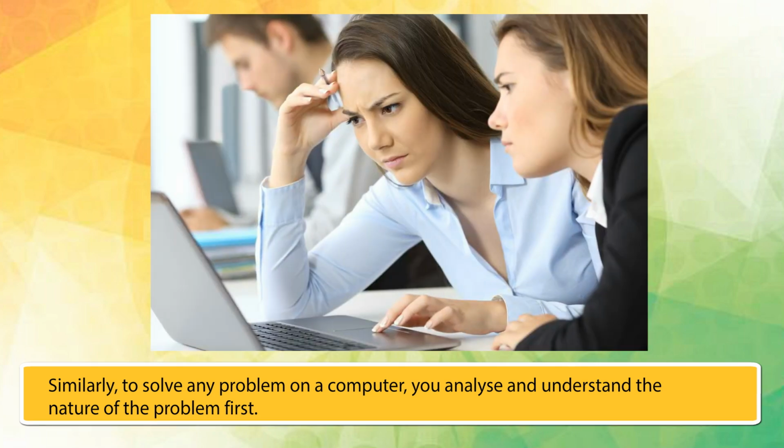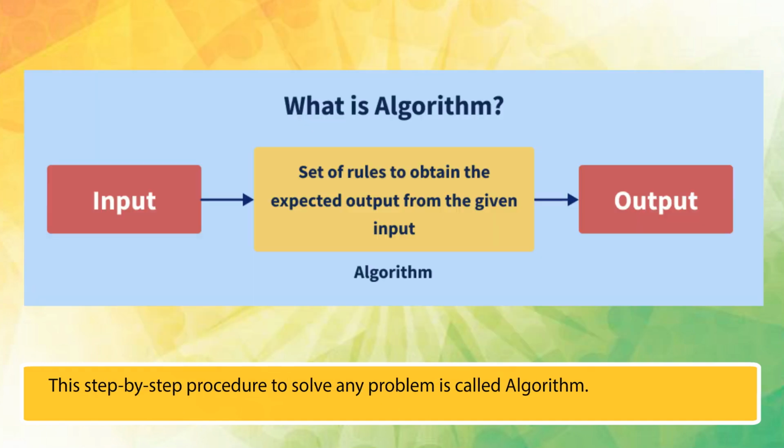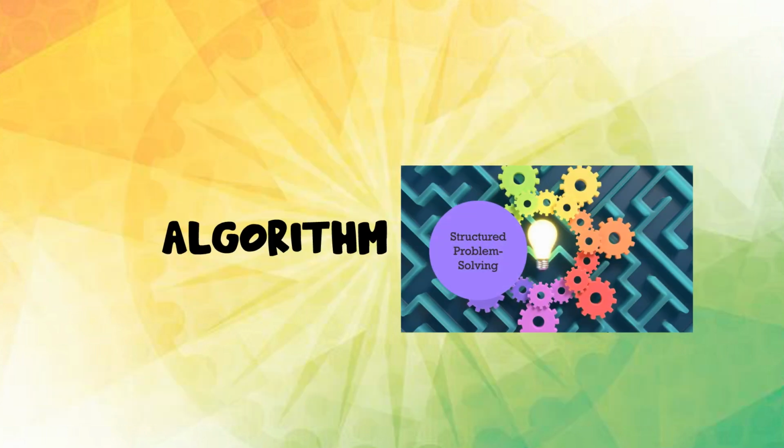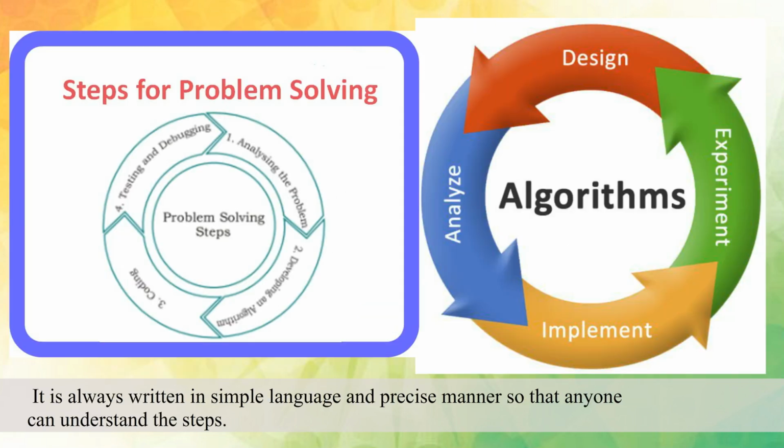Similarly, to solve any problem on a computer, you analyze and understand the nature of the problem first. You plan the input and apply the appropriate methods, step by step to get the desired result. This step-by-step procedure to solve any problem is called algorithm. Algorithm: An algorithm is a set of sequential steps to solve any logical or mathematical problem. It is always written in simple language and precise manner so that anyone can understand the steps.